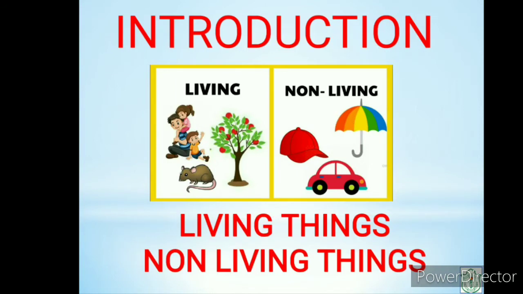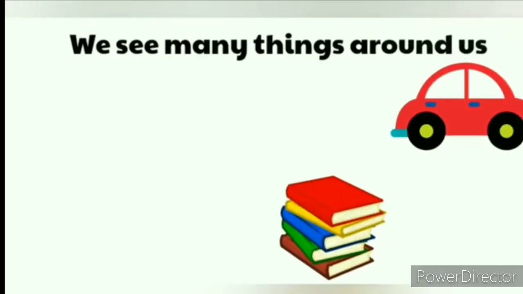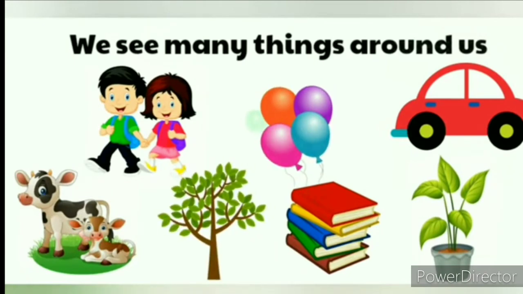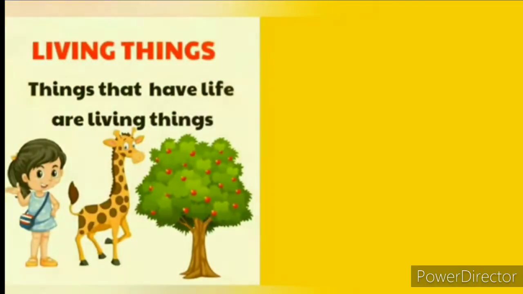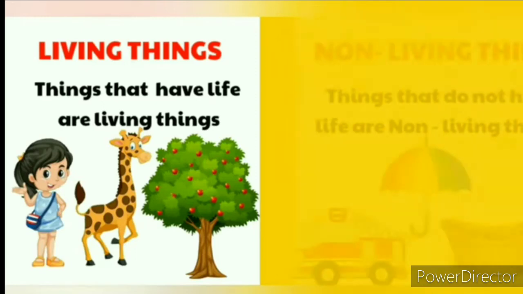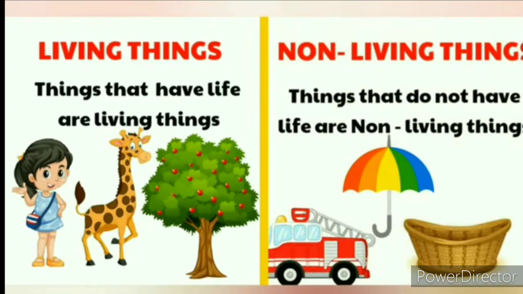Now move on to our next topic, that is living things and non-living things. We see many things around us. Some are living things, while some are non-living things. Things that have life are living things, like human beings, animals, and plants. Things that do not have life are non-living things, like umbrella, basket, fire engine, and many more.